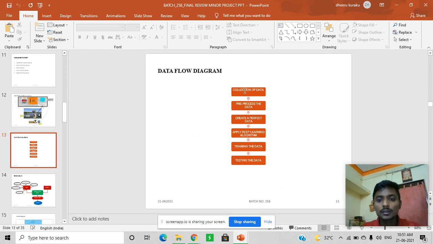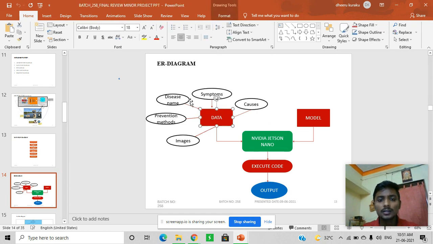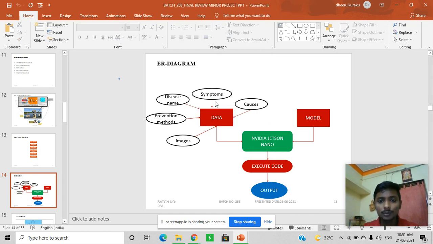Data flow diagram: collection of data, pre-processing of data, creating perfect data, applying the deep learning algorithm, learning the data, and testing the data. In our data, these are the entities: disease name, symptoms, cause, prevention methods, images, model, code.